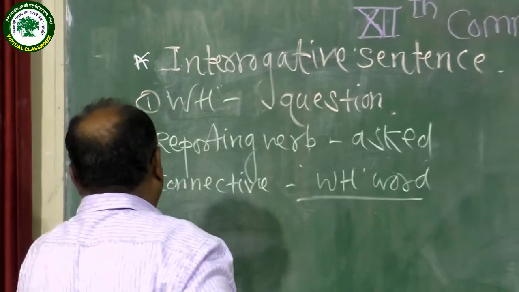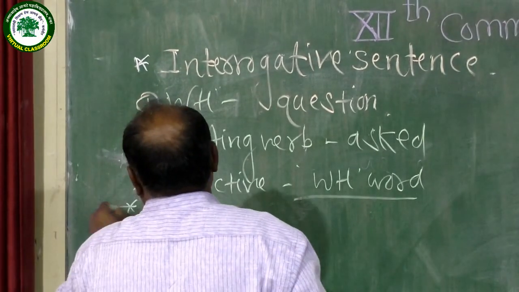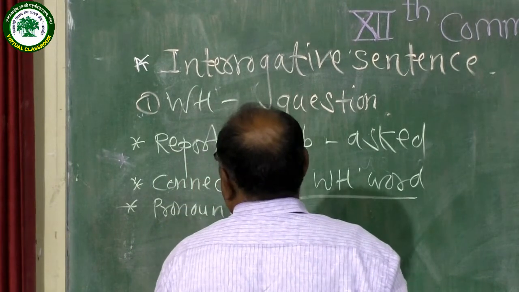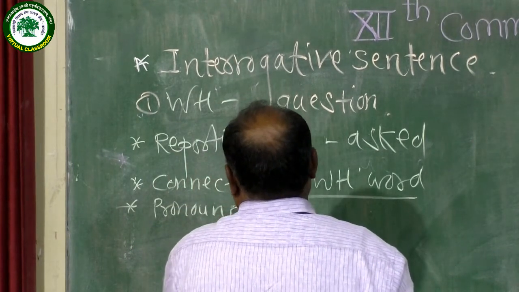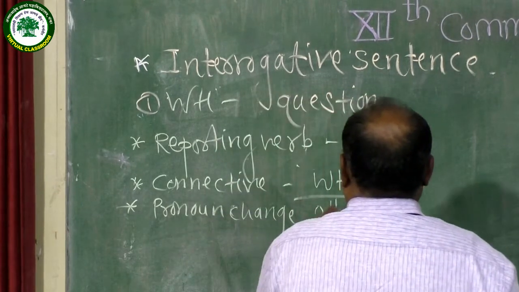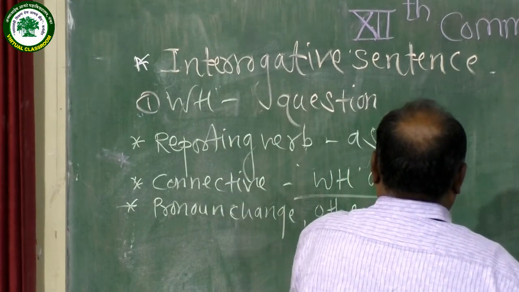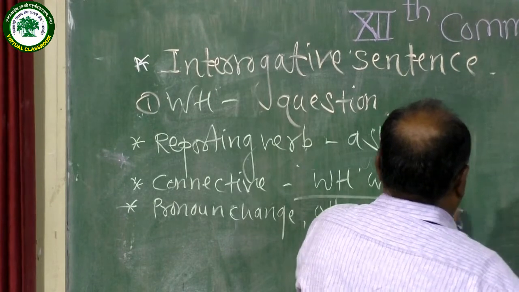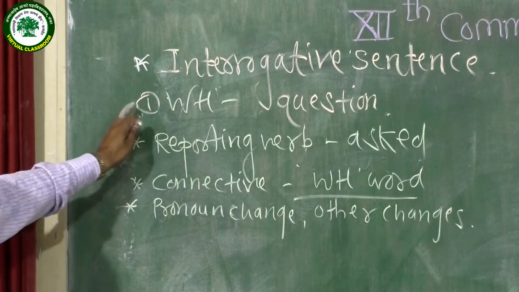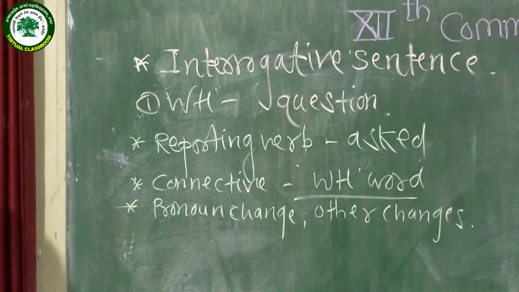Third, other relevant changes, pronoun change, other changes, etc. So in this way we should change a WH question into indirect narration.